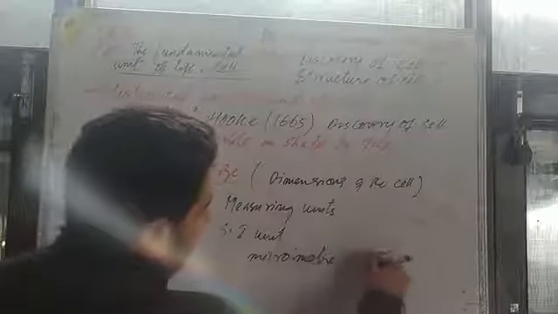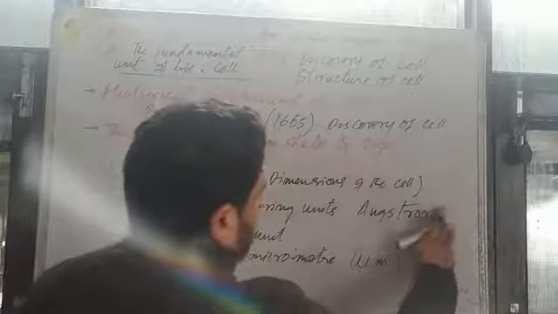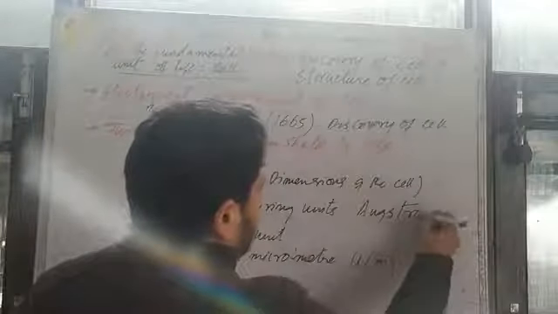Micrometer, हम इसको थोड़ा अलग हटके. Its symbol is micro. Micrometer is one of the units. With the help of this unit, you can measure the cell. Another unit is the angstrom. दूसरा unit है इसका angstrom, and its unit is A naught. दूसरा unit इसका ये भी है.